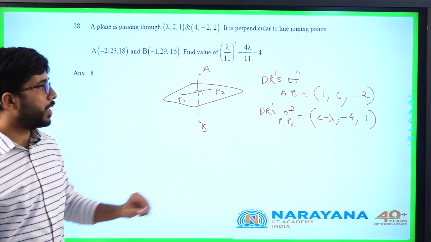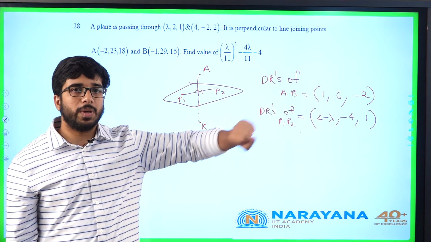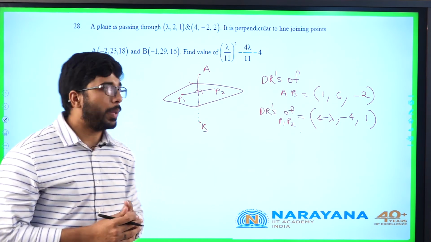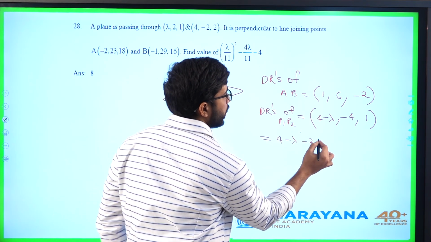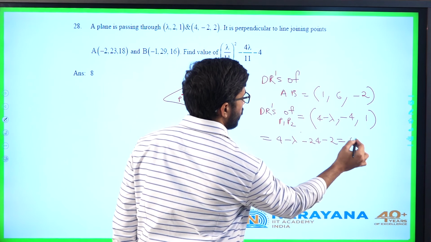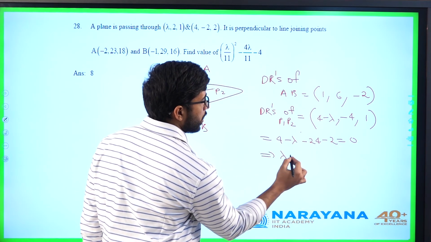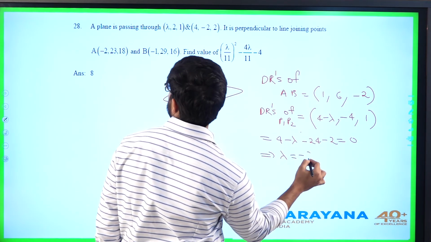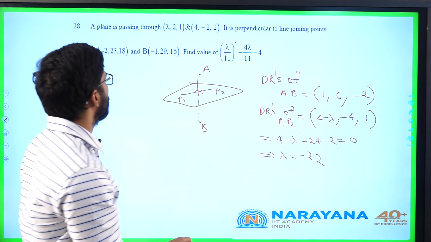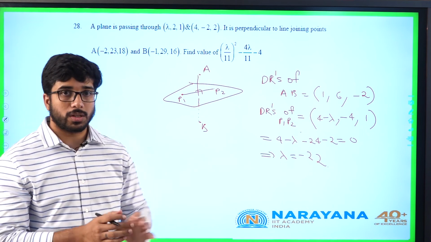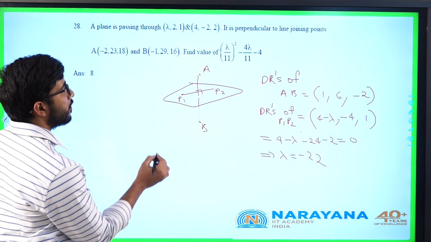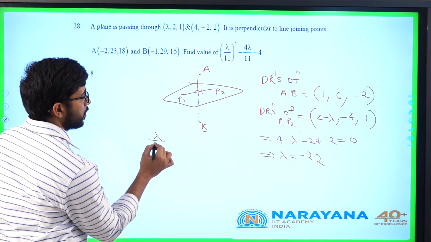Now what is the condition here? Dot product of these 2 must be equal to 0 because it is perpendicular. 4 minus lambda minus 24 minus 2 is equal to 0. So lambda must be minus 20 minus 2, minus 22. But it is asking a different expression. Some of you might have gone only for minus 22. It is asking lambda by 11 whole square. What is lambda by 11?